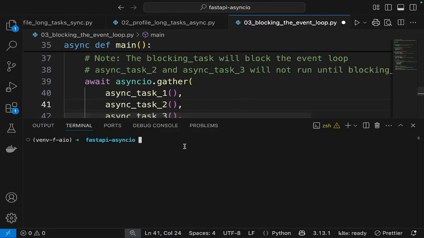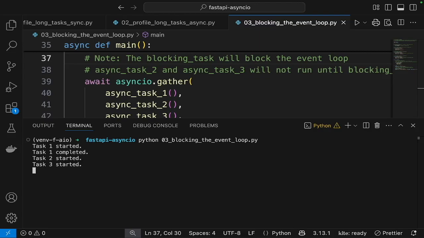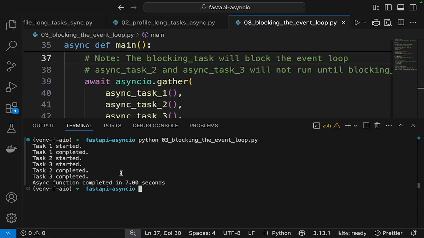Let's see what happens when we execute this code. Let's save this first. So task 1 starts, but no other task can start until this one completes. So as you see, task 2 and 3 only started when task 1 completed. So it overall took 7 seconds.